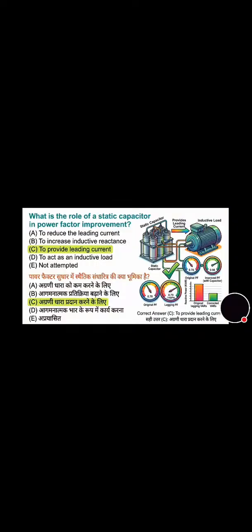What is the role of static capacitor in a power factor improvement? And its correct answer is option C, to provide the leading current. Now move towards the next question.